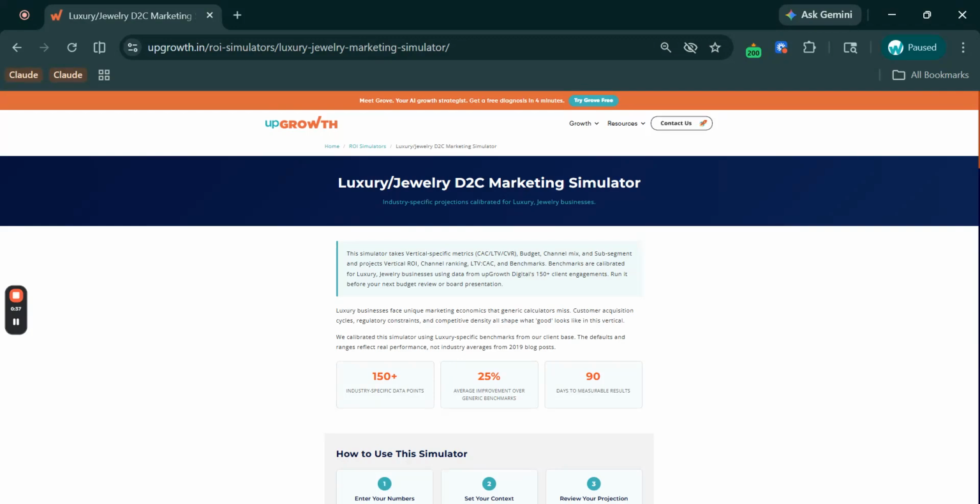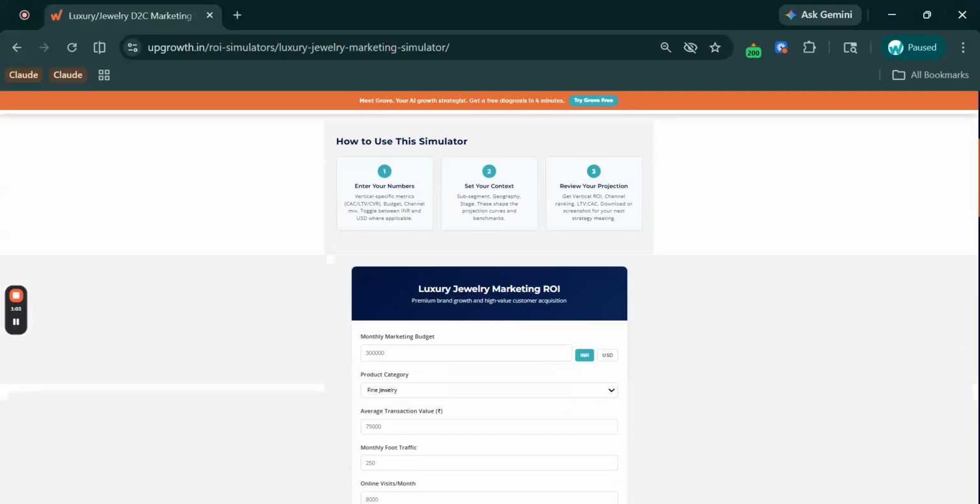Now, calibrated on 150 plus luxury and jewelry client engagements, the defaults and ranges reflect real performance in this vertical. This is not generic. This is the distinction that this simulator offers. Here, higher CAC is acceptable because LTV is also dramatically higher. Lower conversion rates are very normal because purchase decisions take longer. This simulator accounts for all of that. Now, let's get into the simulator.